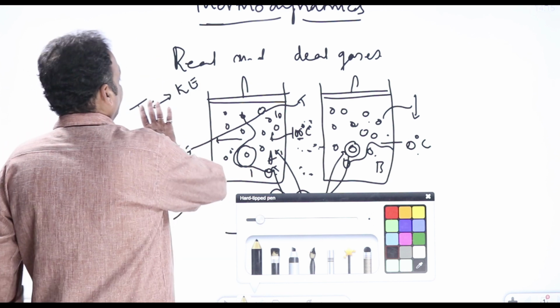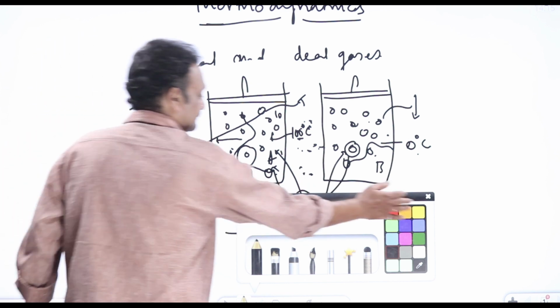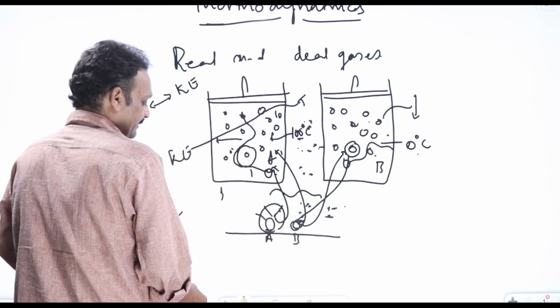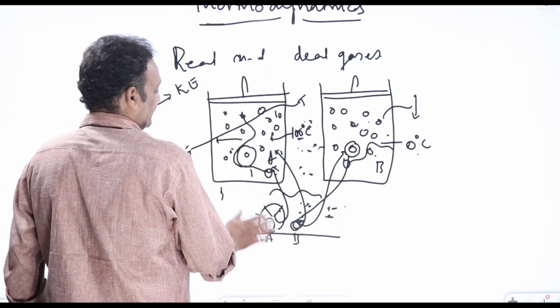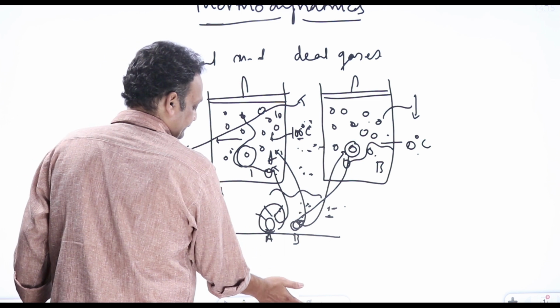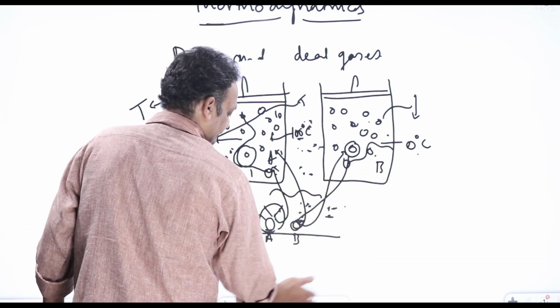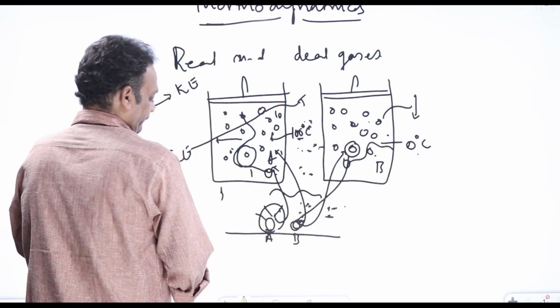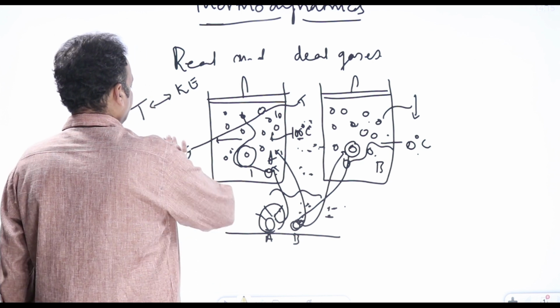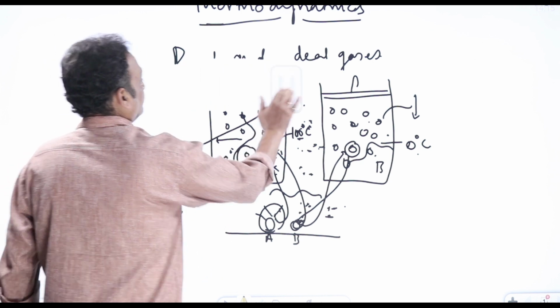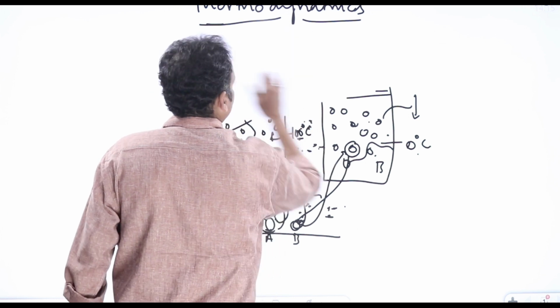Now, what is a real gas and what is an ideal gas? What are real and ideal gases? We have to see now.